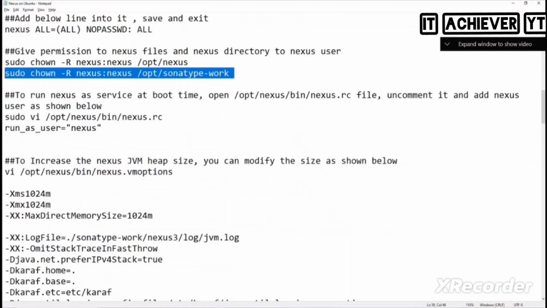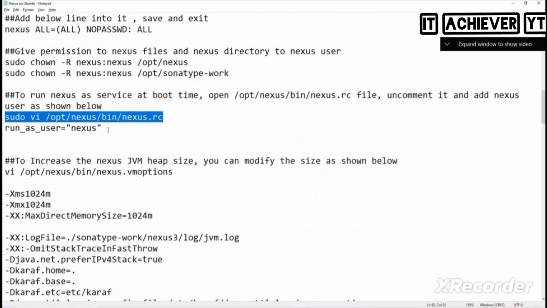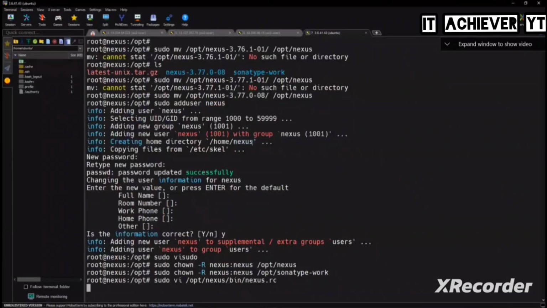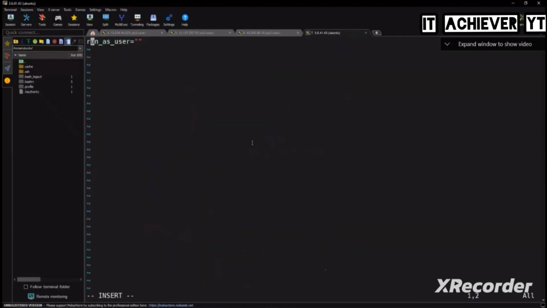Next step, we need to edit this file and give the run as user. Which user? Nexus. Guys, if you got stuck somewhere, tell me. Stop it, I'll repeat it. Okay. Which one do I need to put here? Nexus.